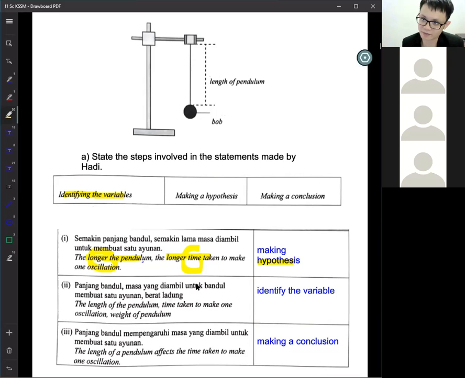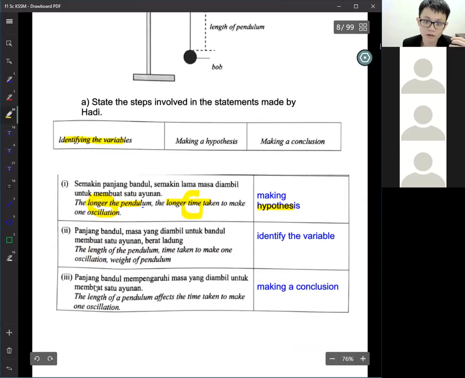Show me, do the experiment. Then you do the experiment, you plan, and at the last, the conclusion will say, yes, blah, blah, blah, or no, blah, blah, blah means not blah, blah, blah. It could be like this when you go to college. So another one is the conclusion, okay? The length of the pendulum affects the time taken to make one oscillation.